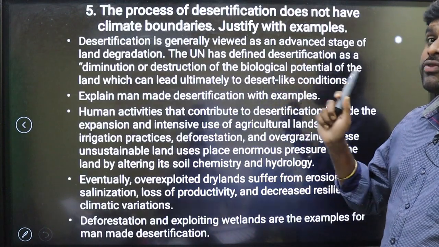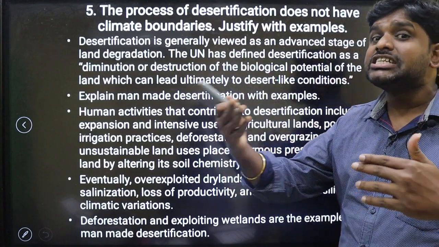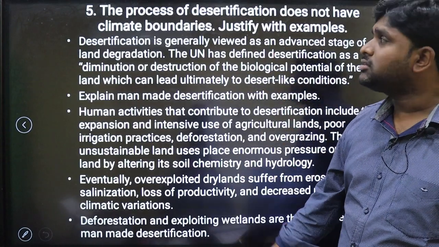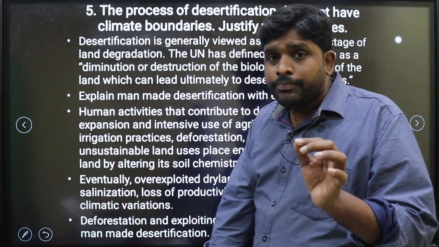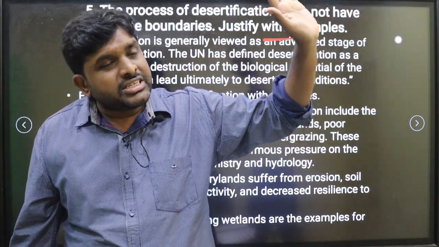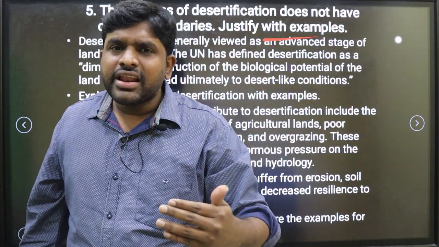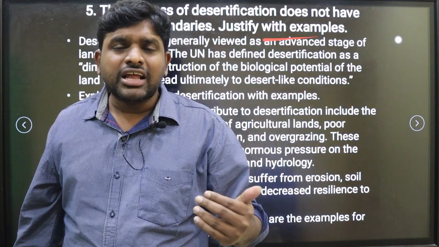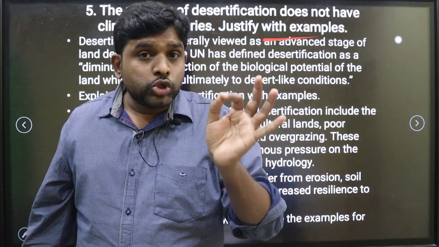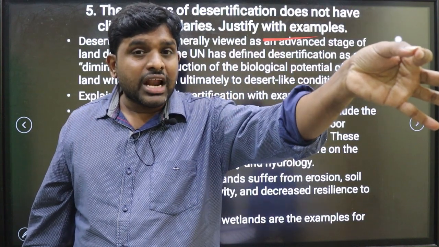Next question. The process of desertification. Listen to the question properly. The process of desertification means becoming desert. The process of desertification does not have climate boundaries. Take an example: if this is the climate boundary of desert, the Thar desert, that would mean deserts should be present only there. Is it true? No. We are seeing desertification happening in the Vidarbha region, in northern Telangana, and in Anantapur and Rayalaseema regions of Andhra Pradesh. So desertification has come out of the climate boundaries.